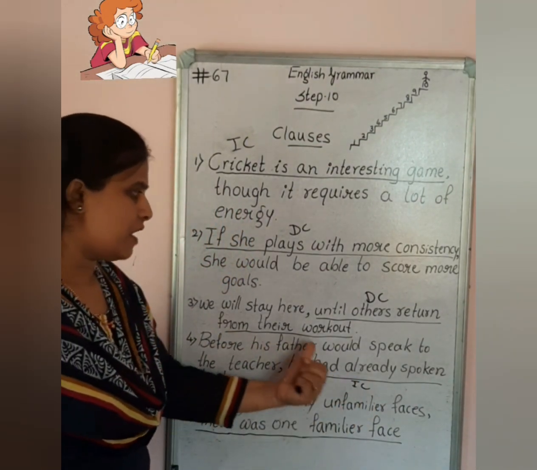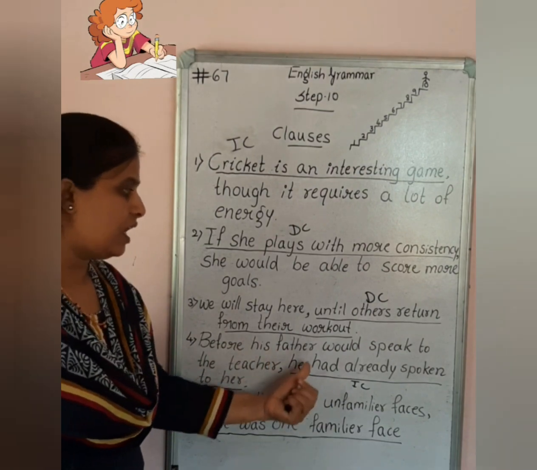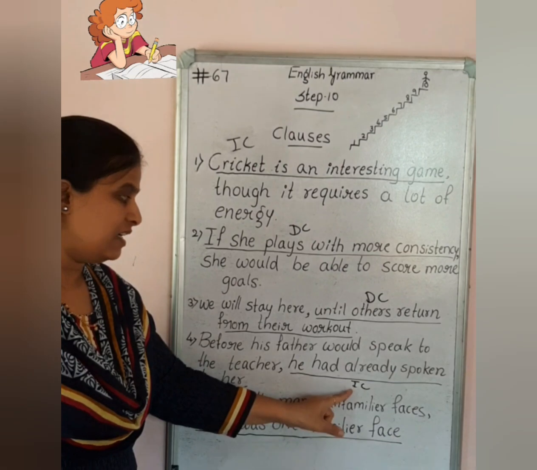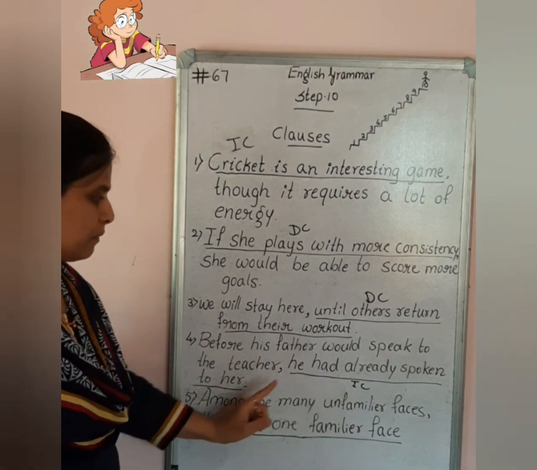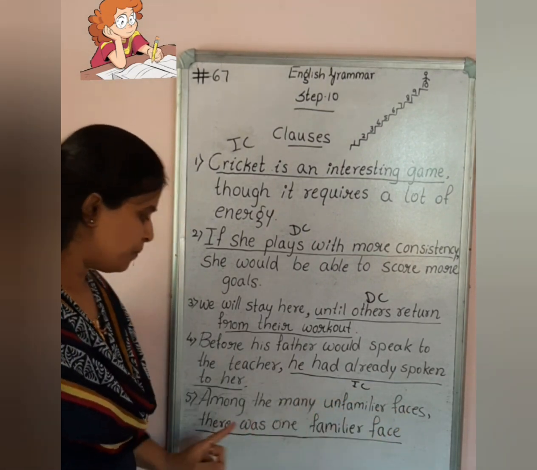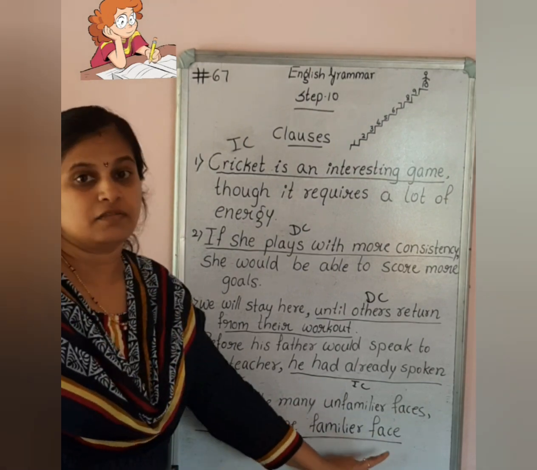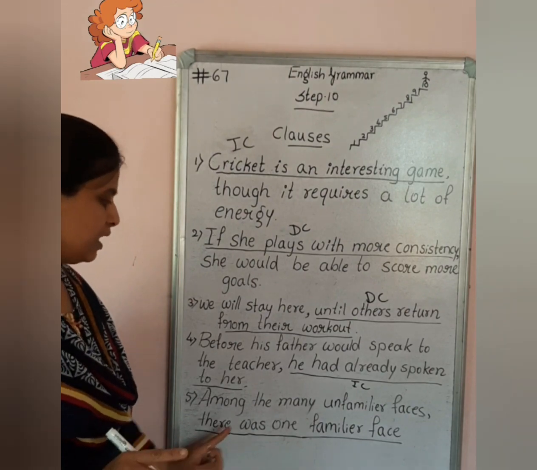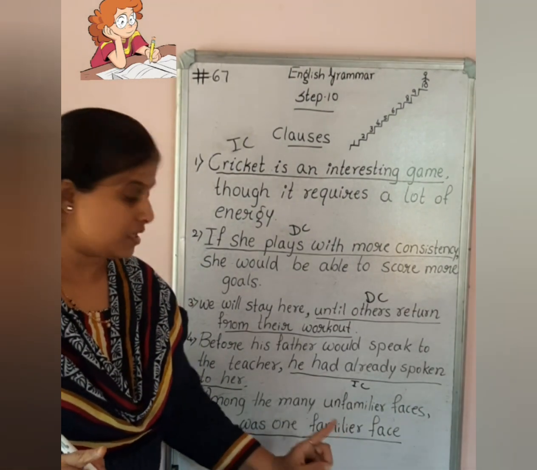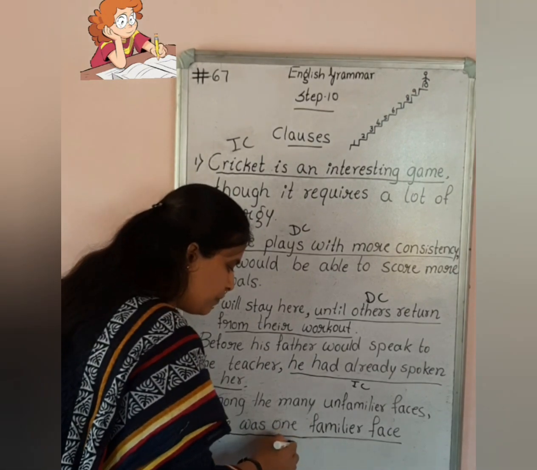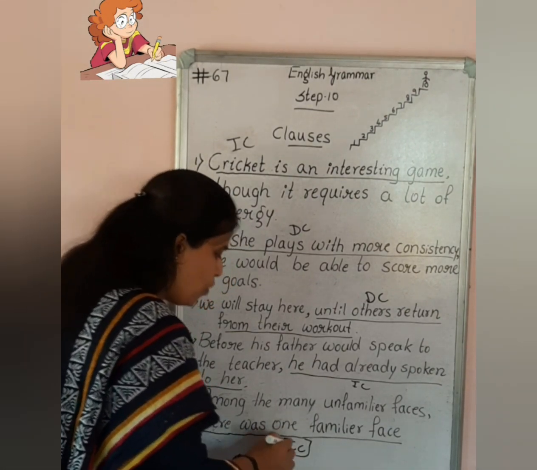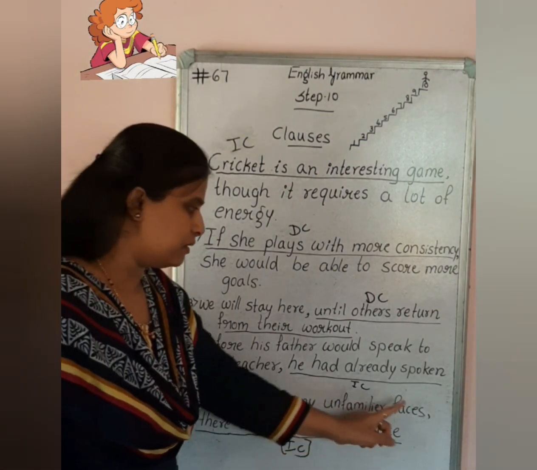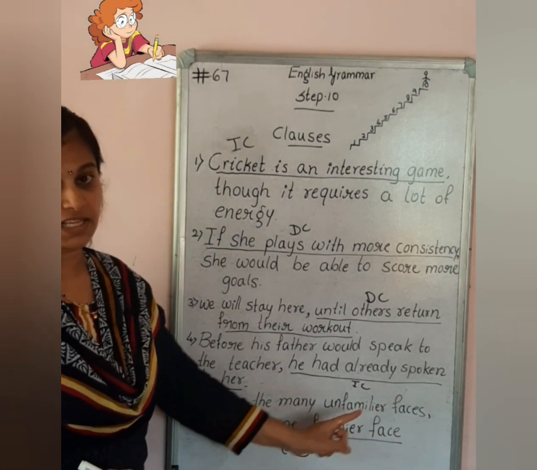Next: among the many unfamiliar faces, there was one familiar face. Observe the underlined clause: there was one familiar face. This is also an independent clause. It won't depend on the other clause to give complete sense.